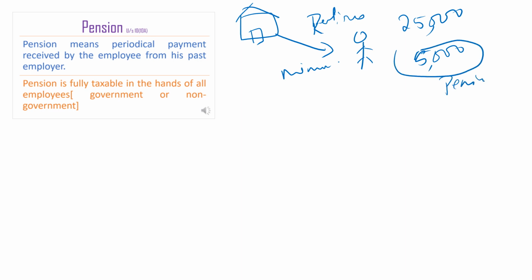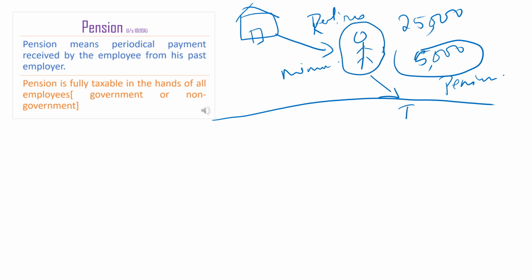And in pension, there are two kinds of categories. Again, in the hands of the individual, I'm supposed to pay tax to the government. So whether I'm a government employee or a non-government employee, in both cases I'm supposed to pay tax on the pension I receive. On this amount I'm supposed to pay tax to the government.